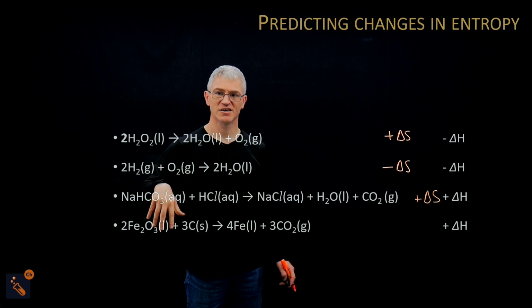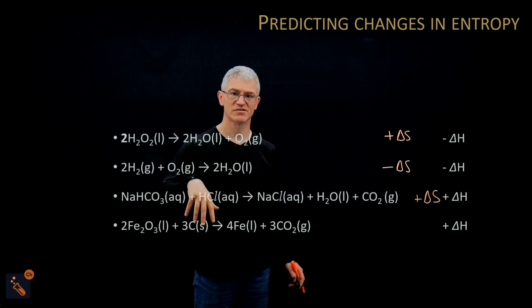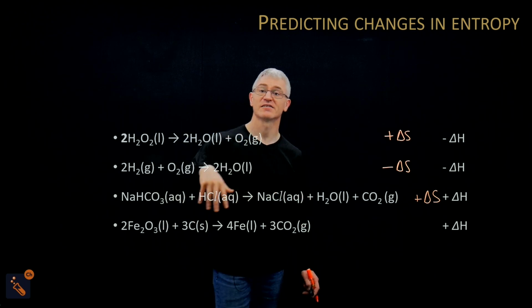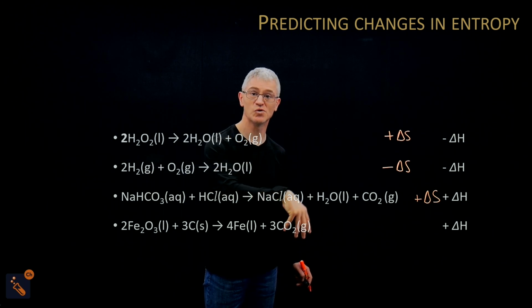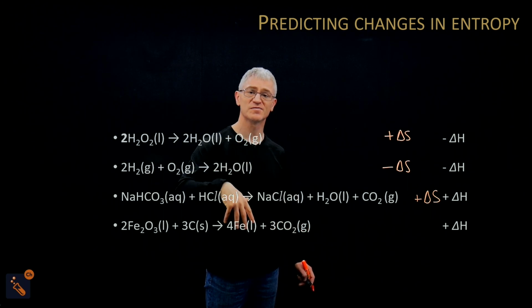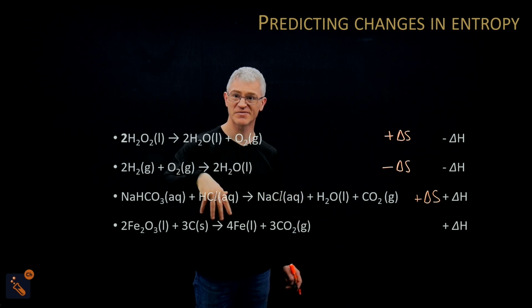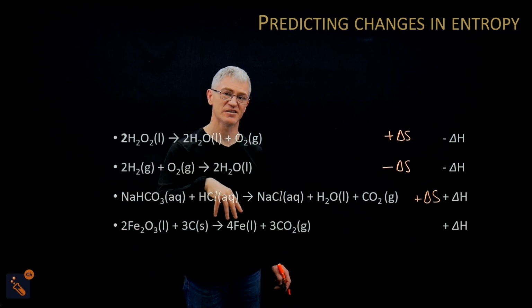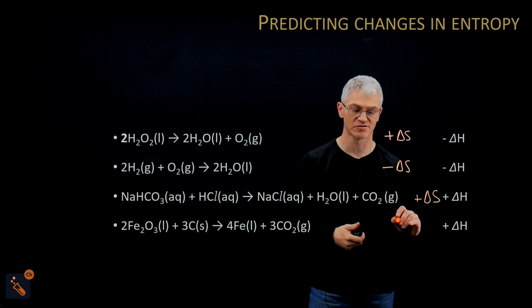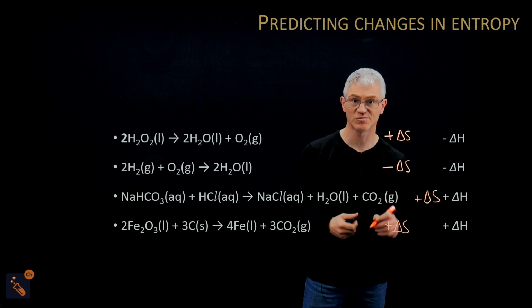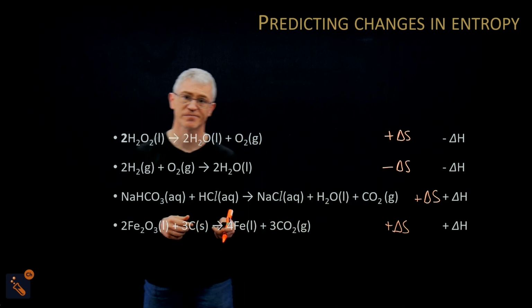So it's a liquid and a solid going to a liquid and a gas. There's more entropy in the gas. Also, there's 4 moles here, 3 moles there, so there's 7 on this side and 5 on that side. So it's definitely going to be an increase in entropy. So our delta S is going to be a positive change.